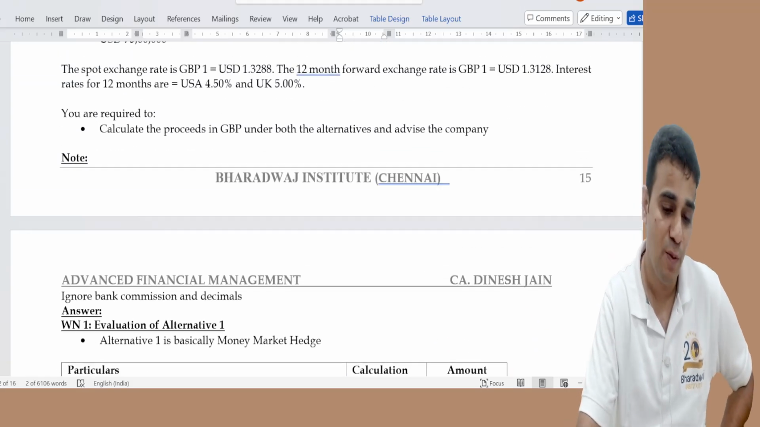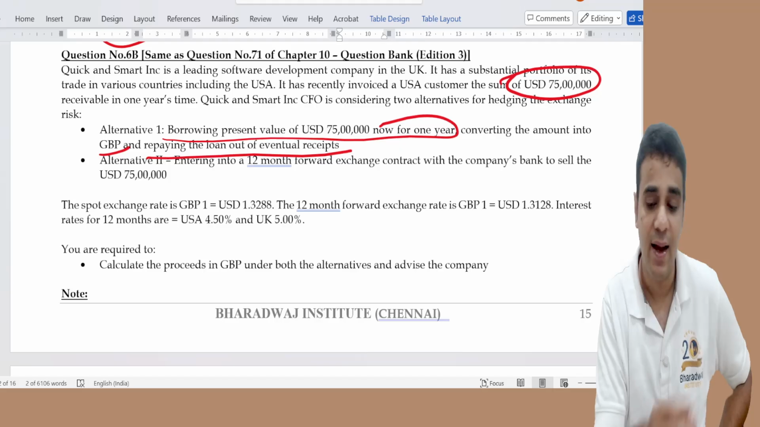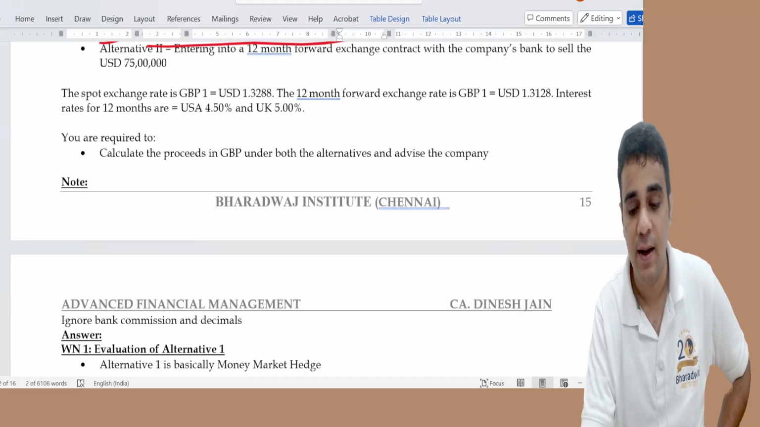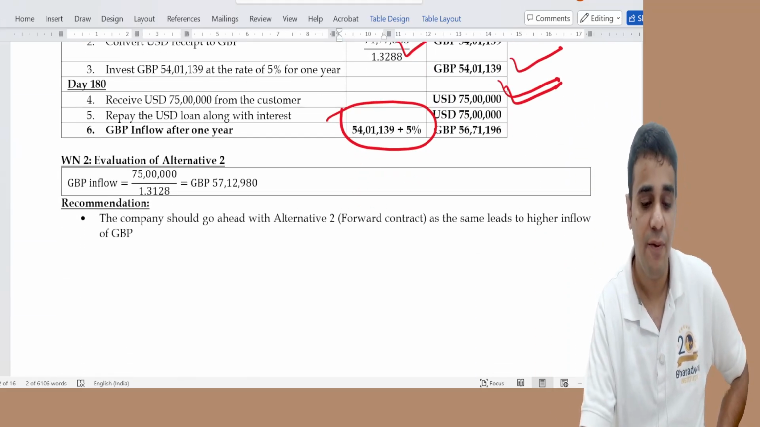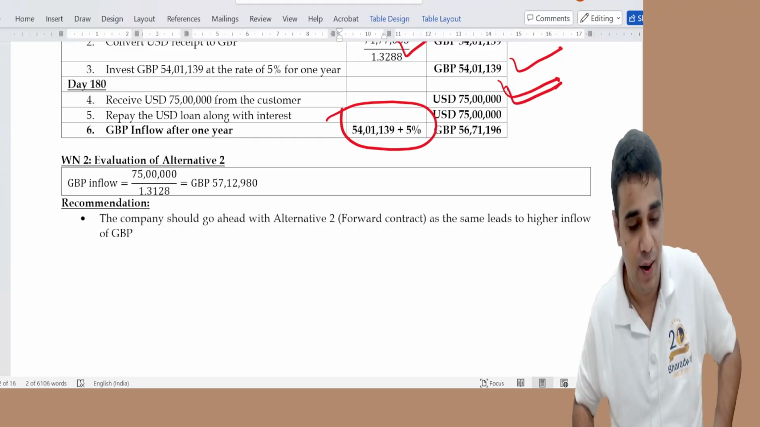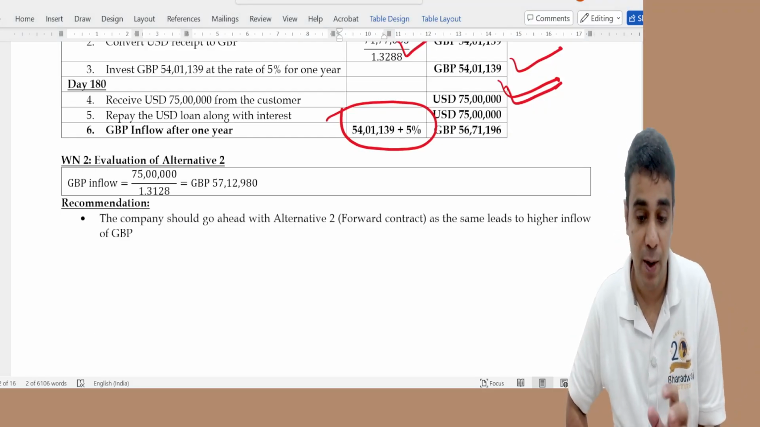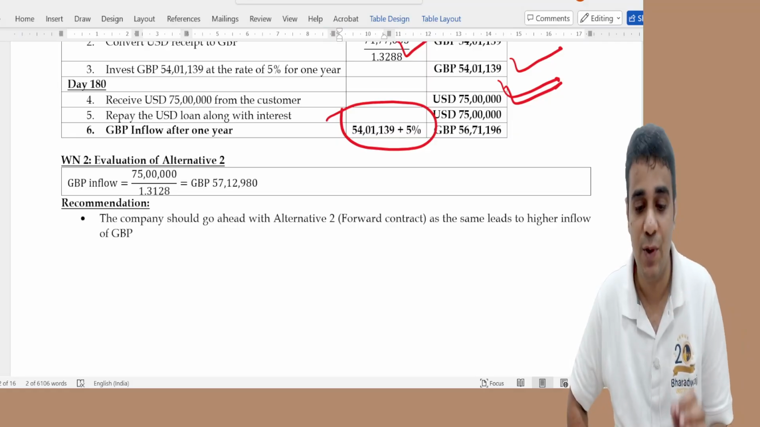And the second one is easier. That was just a forward contract. 75 lakh divided by 1.3128. We have higher inflow in alternative 2, so we will take a forward contract. I felt the last question was a very simple question. It was a money market hedge versus a forward contract.